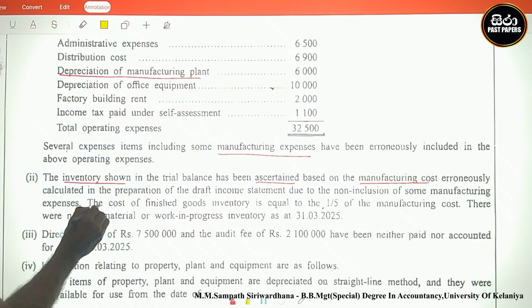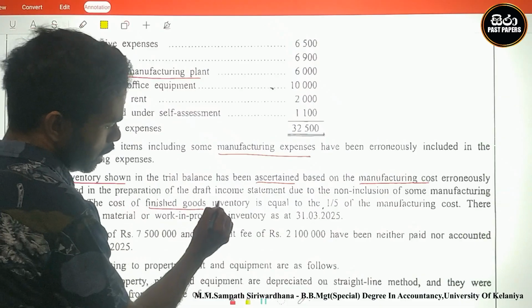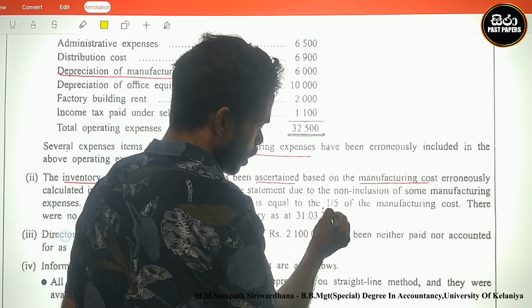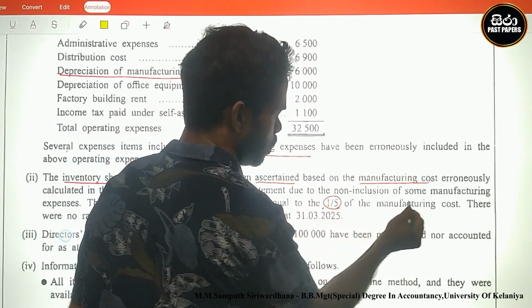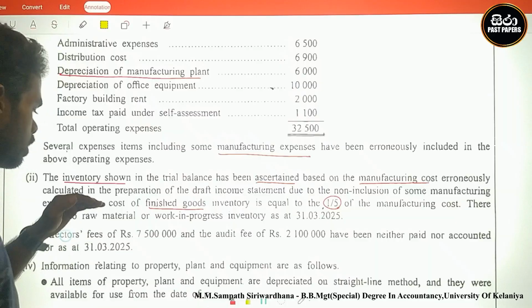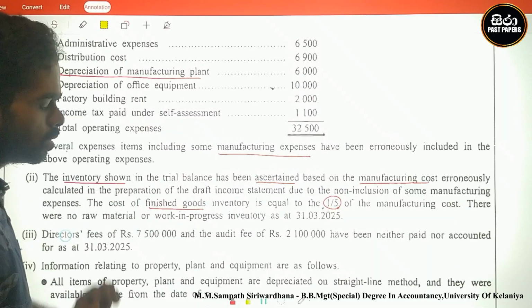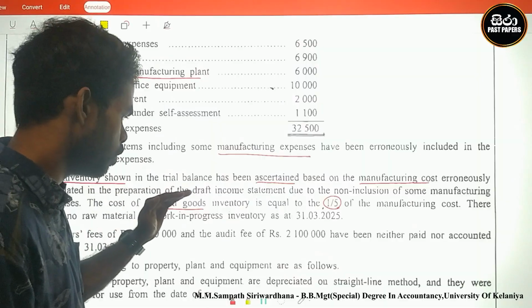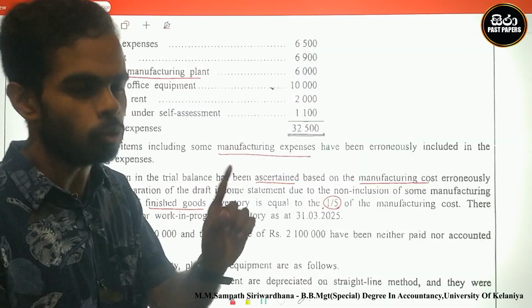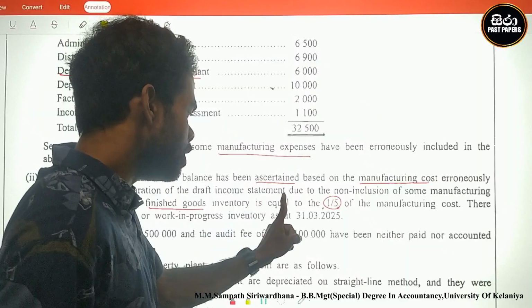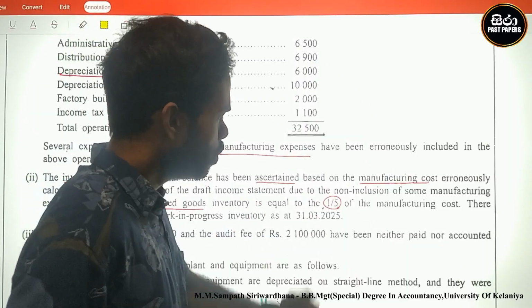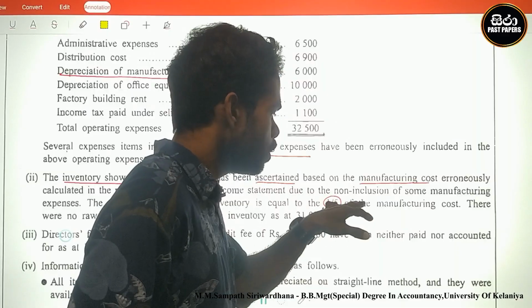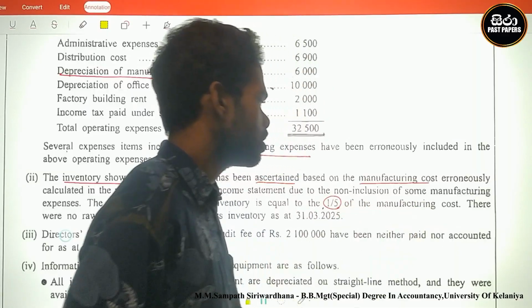Therefore, look here, the cost of finished goods inventory is equal to 1/5 of manufacturing cost. The cost of finished goods is the closing inventory. Closing inventory is equal to 1/5 of manufacturing cost.